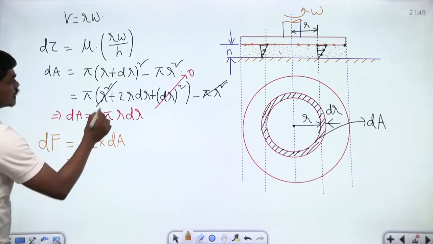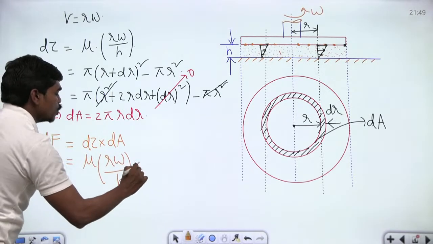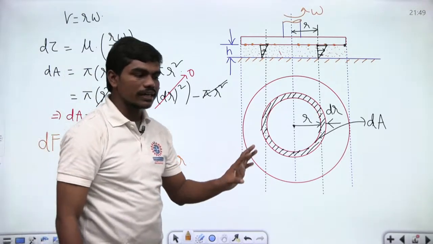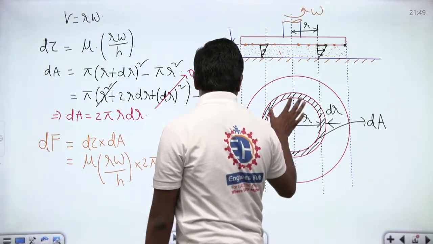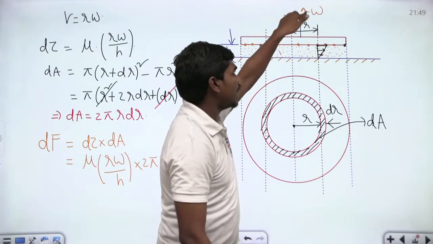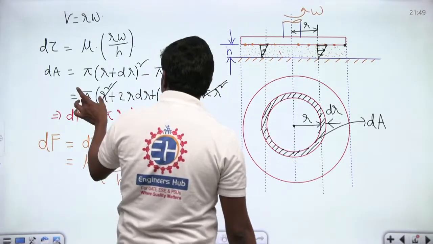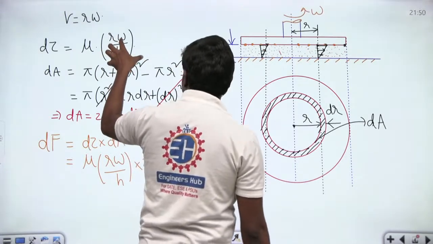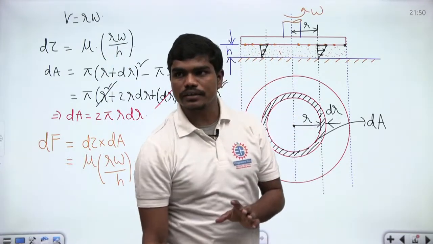dF is d tau into dA. This is nothing but mu into r omega by h into 2 pi r dr. So this is the elemental force that's acting on this elemental strip. Are you all clear till this point? Can you all identify why this small force is nothing but the small shear stress acting on this block into dA? So mu into, at this particular point which is at a distance of r from the axis of rotation, the linear velocity of the particle here is r times omega. So r omega divided by this clearance is nothing but the velocity gradient. So mu into r omega by h is the small shear stress that's acting, and this elemental area is 2 pi r dr. Are you all clear till this point?